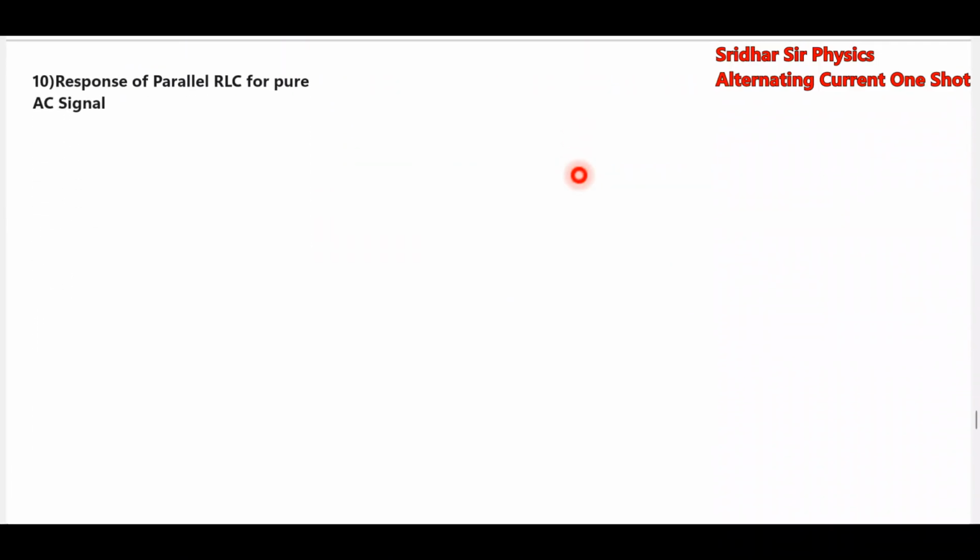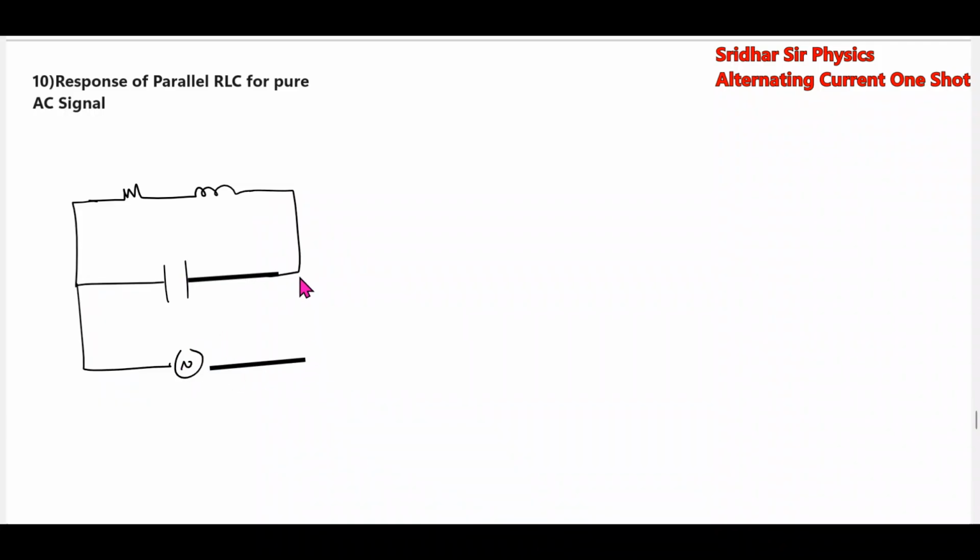Next, we'll go for the response of parallel circuits. If there are parallel circuits, what should be the approach? Here the applied voltage is Vm sin omega t. The voltage will remain the same, Vrms.